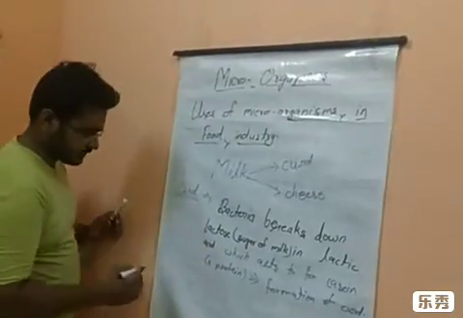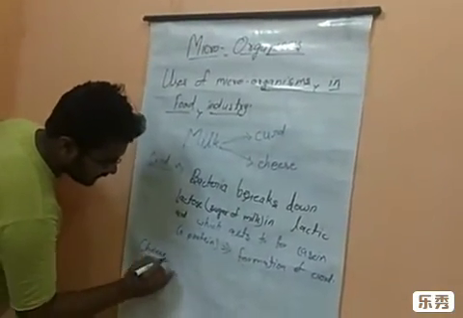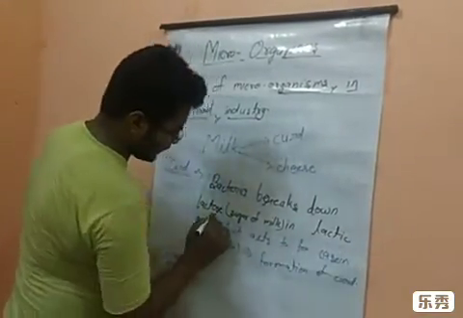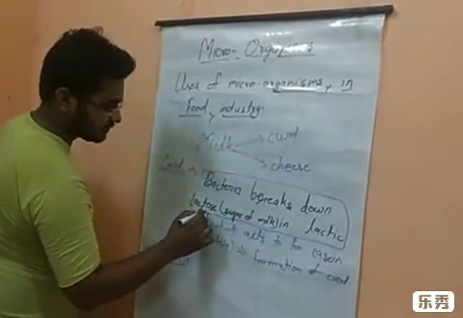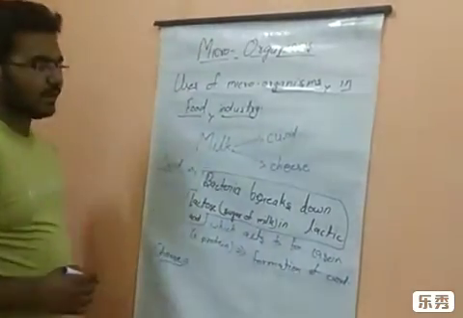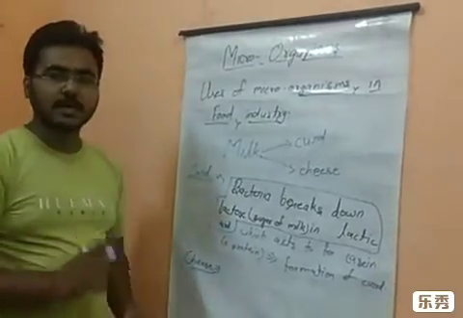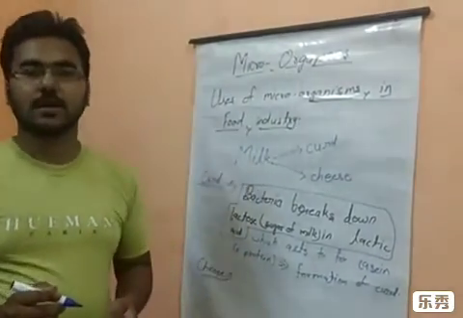Now for cheese. In cheese, this is also the same. Up to this is the same. What is different in cheese? After this, when lactic acid is formed, a semi-solid curdled material is formed.